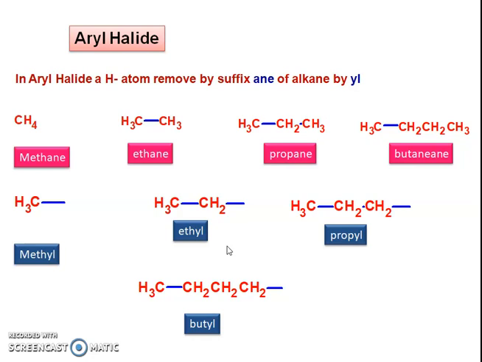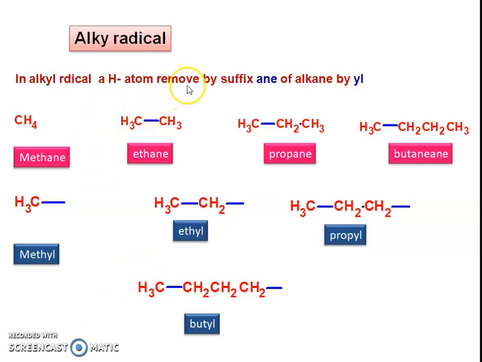Alkyl groups are groups having unused valency. In alkyl radicals, a hydrogen atom is removed, and the suffix ane of the alkane is replaced by yl. So a group of atoms having unused valency is obtained by removing a hydrogen, with the ane replaced by yl.